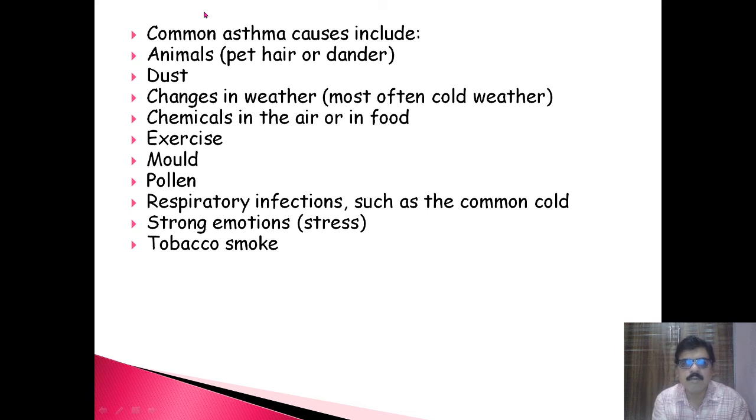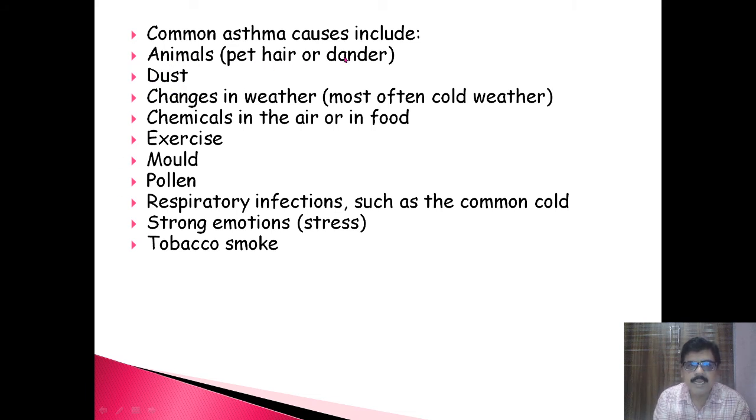The common asthmatic causes include animals, the pet hair or dander which is present on the hairs of pets. Then dust, then changes in the weather. These problems are associated with exposure of the body to pollutants or chemicals, and due to the hyperreactive reaction, an asthmatic attack occurs.